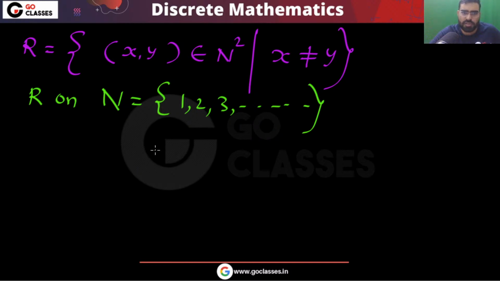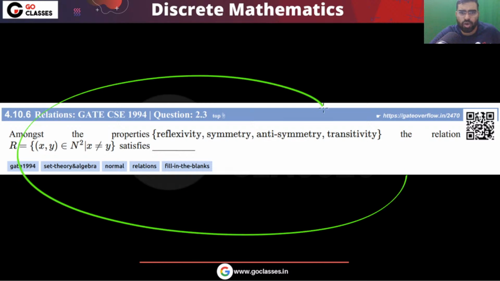There are some authors, some mathematicians, who consider 0 as a natural number. But there are many other mathematicians who don't consider 0 as a natural number. Whether you take 0 as a natural number or not, in this question it does not matter.